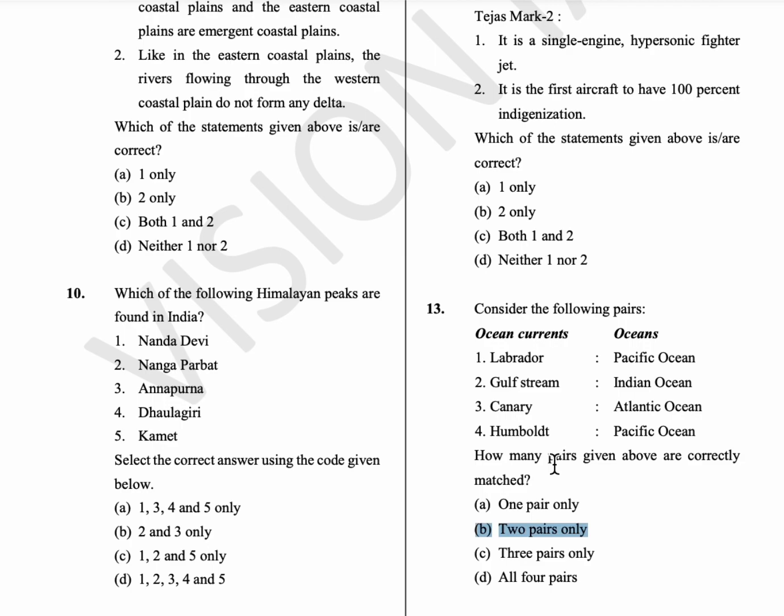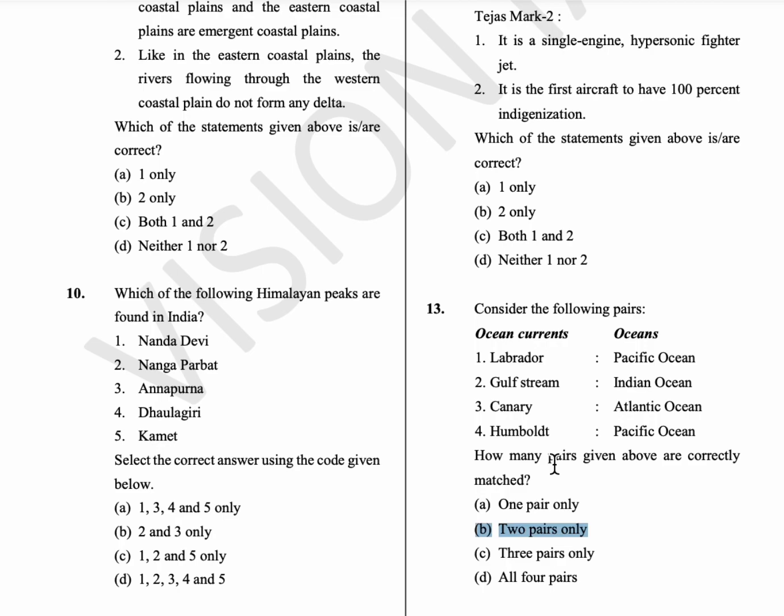Now I'll tell you one small trick to remember the cold ocean currents. If you remember only the cold ocean currents, you can easily identify the warm ocean currents. So here: California, Canaries, Humboldt, Labrador, Benguela, Falkland, West Australian current, and Oyashio current. Only these 8 currents are cold currents, the rest are all warm currents.